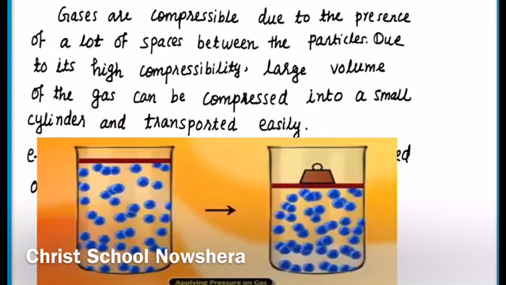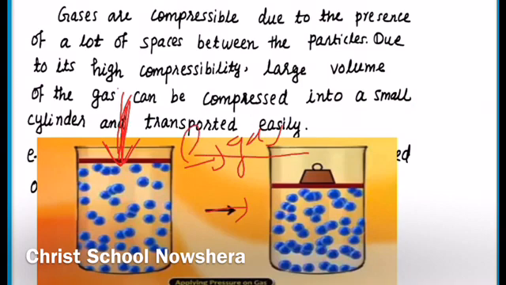Suppose this is the gas filled in this container, and there is a piston like this, which can loosen and tighten the volume of gas. If you apply pressure on this large volume of gas, we can see that this large volume can be changed into this much smaller volume.